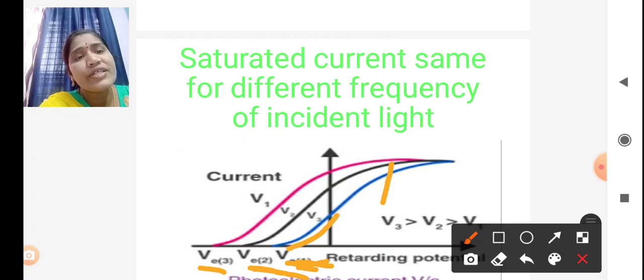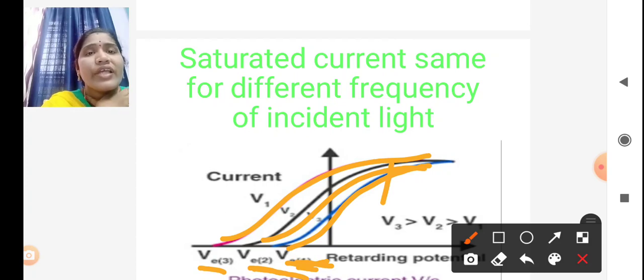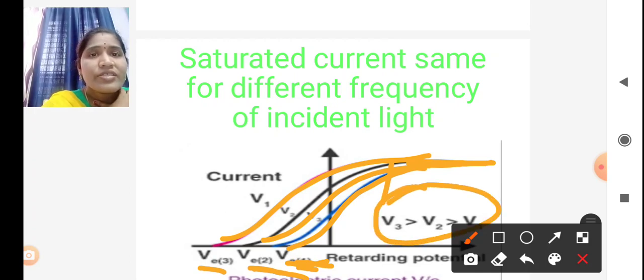For all frequencies the saturated current is the same. So if you change the frequency of the light, the photocurrent is the same. Earlier we discussed that the frequency of incident light does not affect photocurrent.